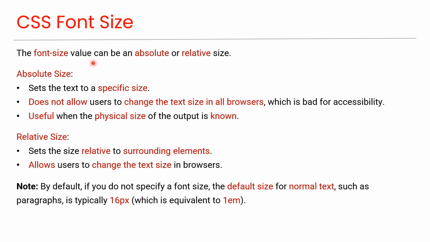The font size value can be an absolute or relative size. Absolute size sets the text to a specific size. Does not allow users to change the text size in all browsers, which is bad for accessibility. Useful when the physical size of the output is known. Relative size sets the size relative to surrounding elements. Allows users to change the text size in browsers. Note that by default, if you do not specify a font size, the default size for normal text, such as paragraphs, is typically 16 pixels, which is equivalent to 1 em.